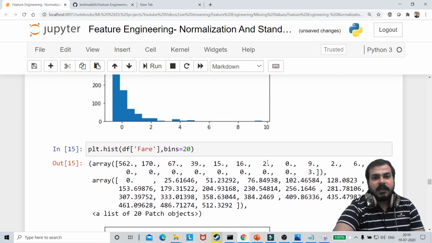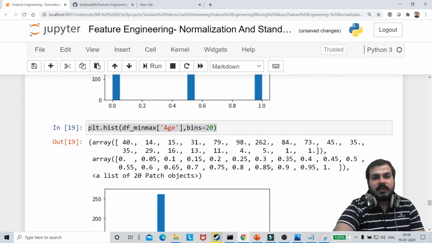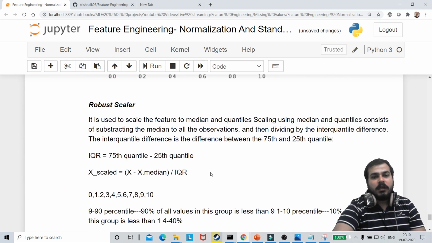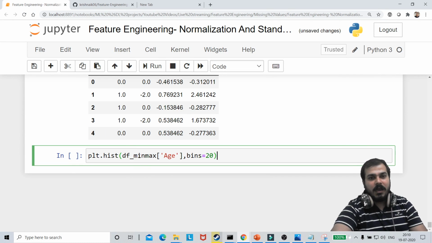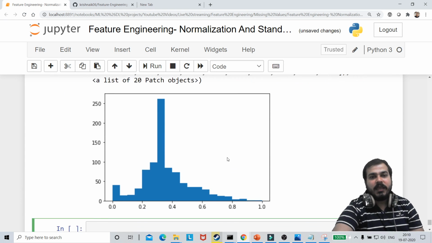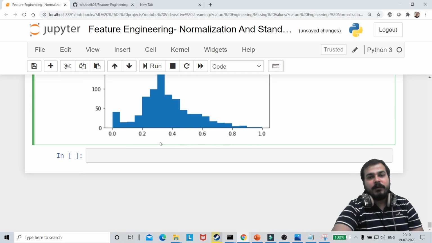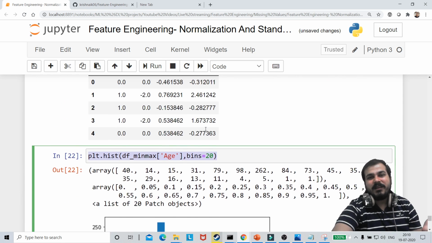Now the next thing that I will be doing, guys, is calculating the bins again and seeing how the bins are looking. So we'll first start with age. In age, again, we are getting that kind of distribution, and remember, the value will be between 0 to 1. That is with respect to the quantiles itself.